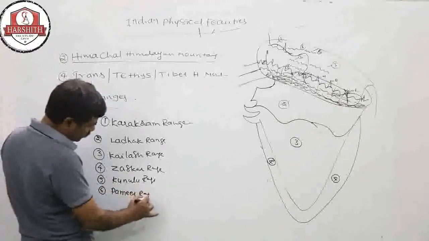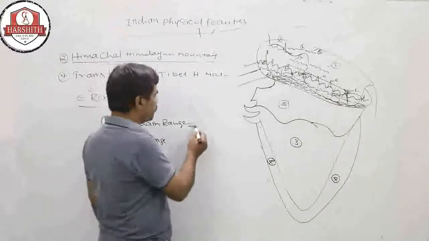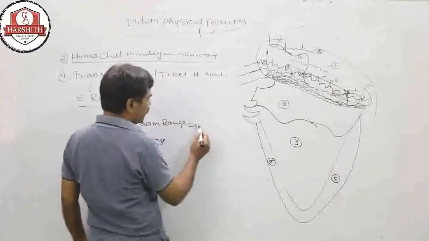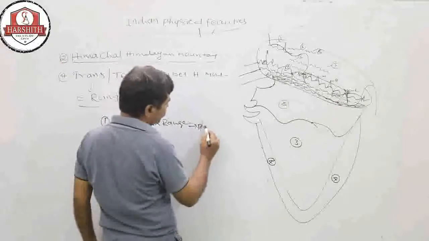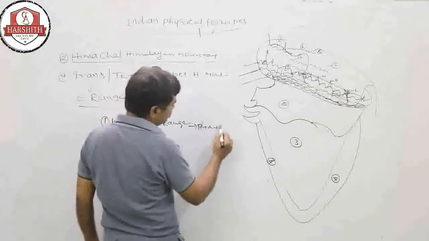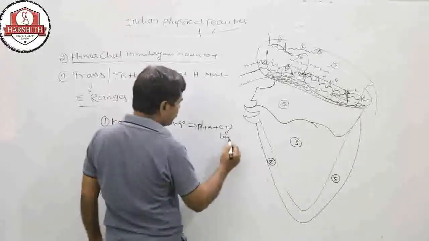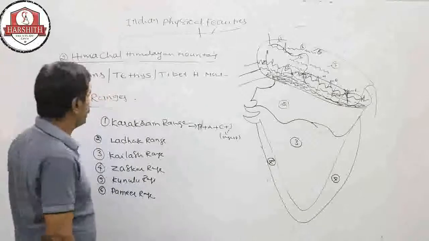This Karakoram range extends across 4 countries: Pakistan, Afghanistan, China, and India. The maximum length of the Karakoram is in India.